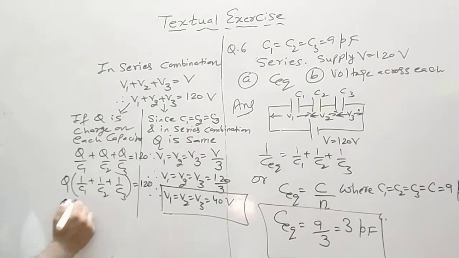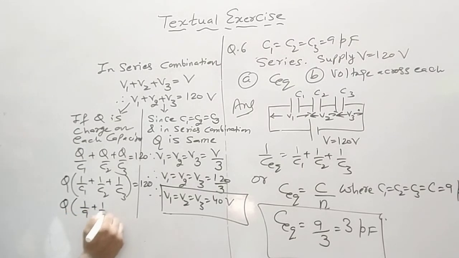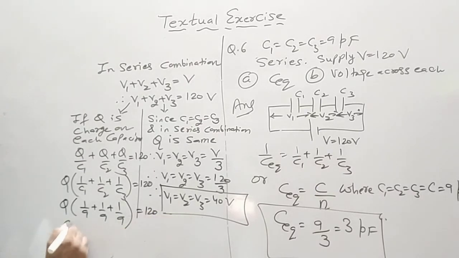Now Q times 1 upon 9 plus 1 upon 9 plus 1 upon 9 is equal to 120. Therefore, Q times 1 by 9, 1 by 9, 1 by 9, that is 3 by 9.